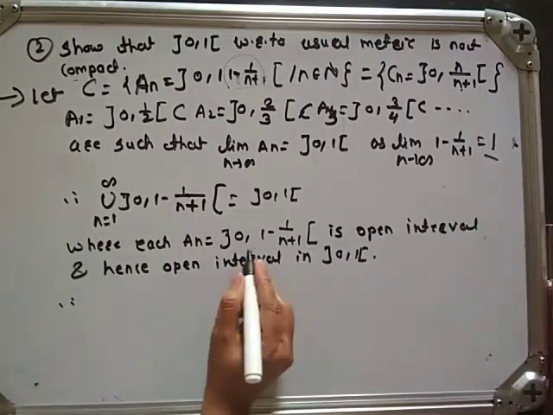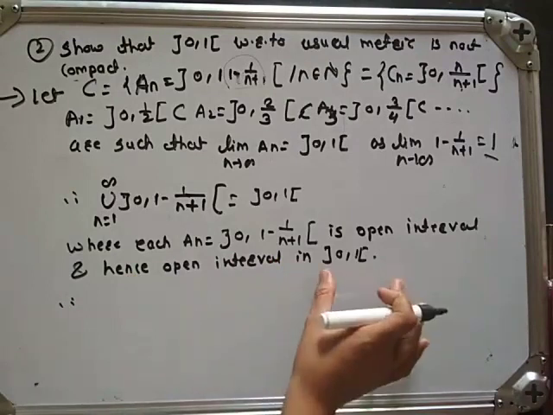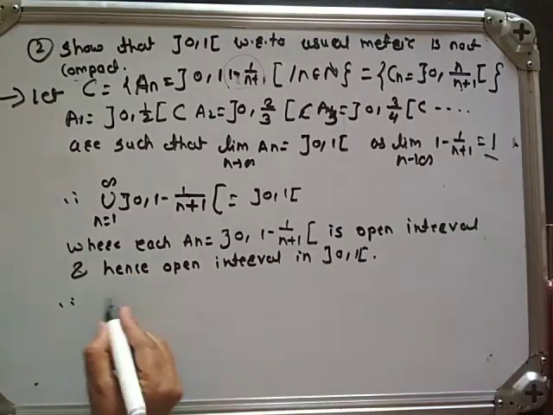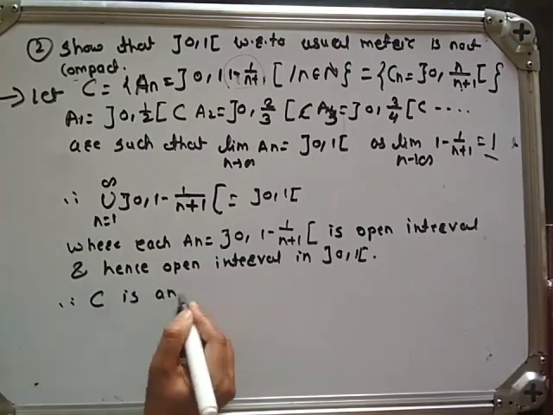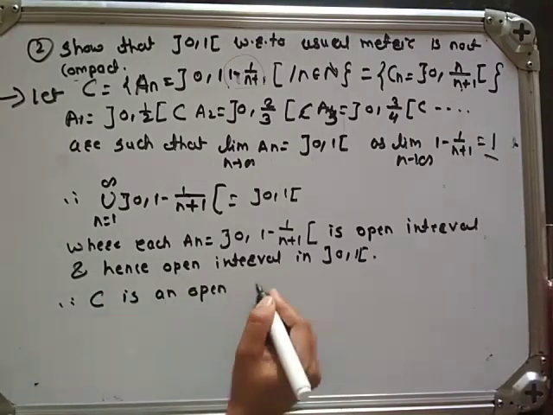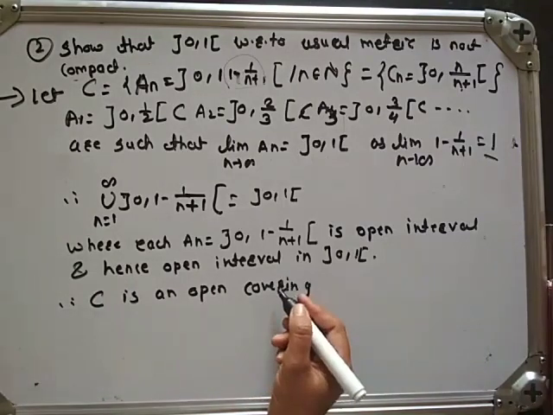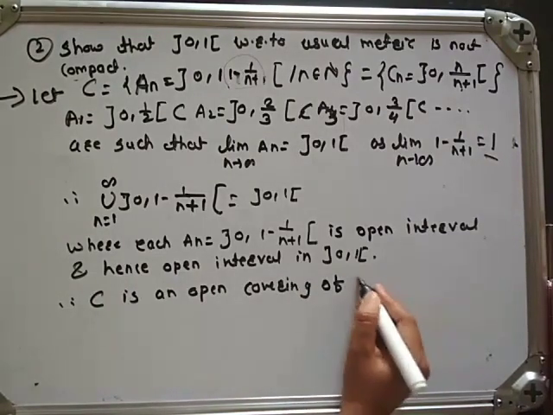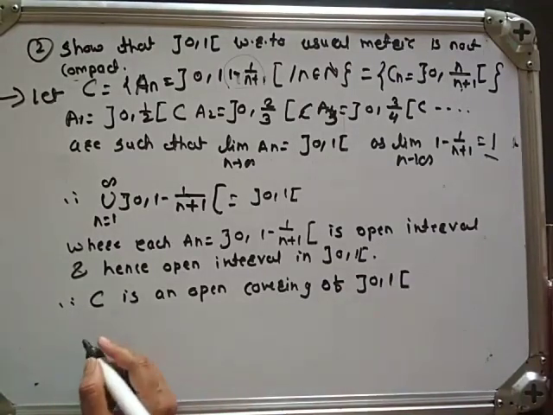This is an open interval and it is open in the open interval 0, 1. Therefore, C is an open covering of the open interval 0, 1.